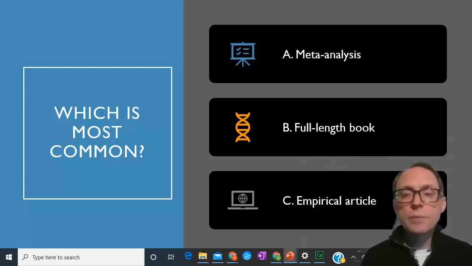By far the most common in psychology is going to be an empirical article where people do the actual study and they publish on the study, right? That is the most common. You have to have a lot of empirical articles to get a meta-analysis, and generally psychologists are not publishing full-length books. That's not what's going on.